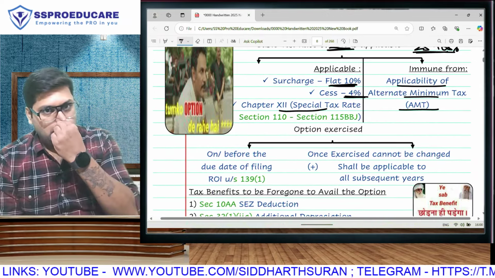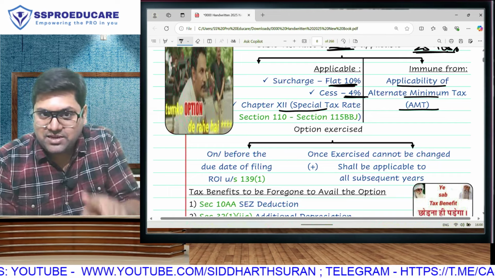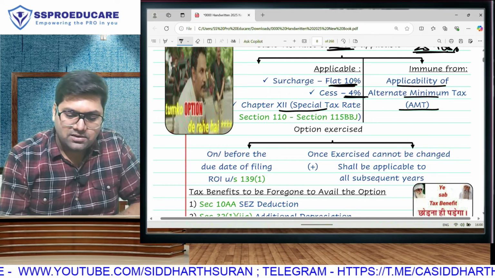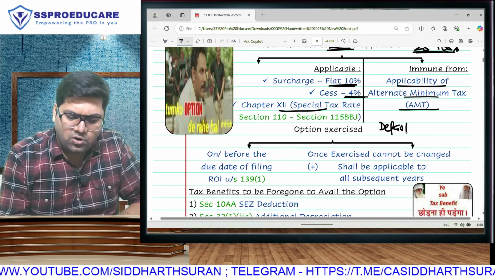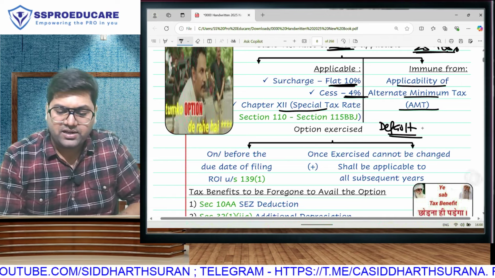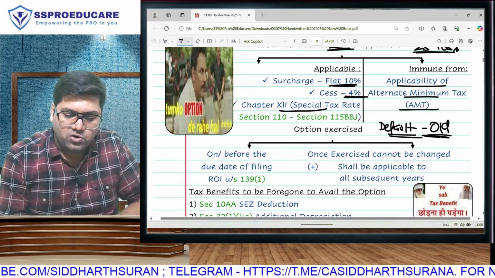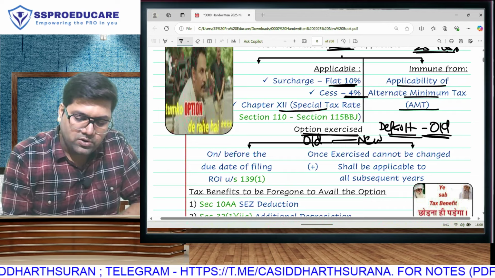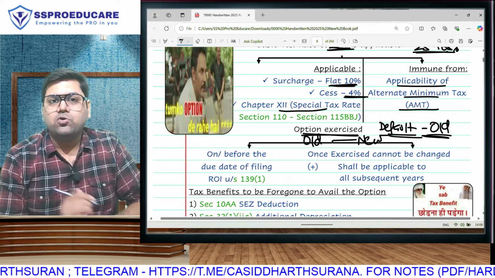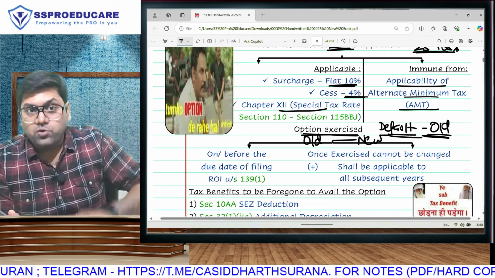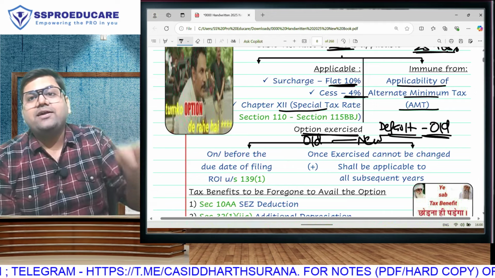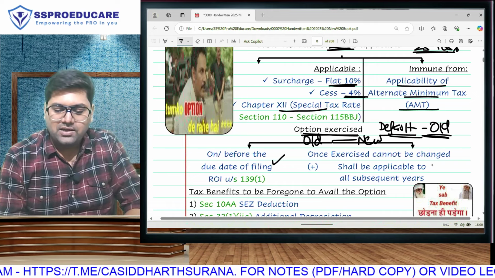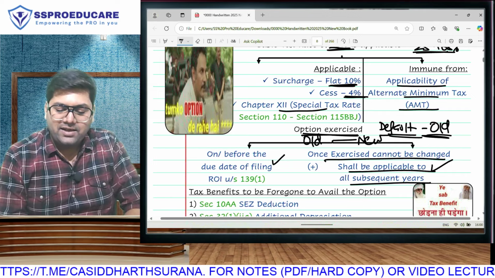Only in individual ka section 115 BAC, the default regime is new and you have to exercise the option for going to old. Otherwise, in all the other cases, that is companies or cooperative society, the default regime is going to be old. That means if you are exercising the option, you are going from old to new. In individual, you are in default new, exercise option of old. Here you are in default old and exercise option of going to new. This has to be done before the due date of return filing, and once applied, it can never change.